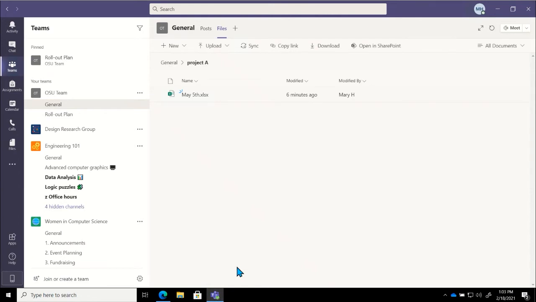Now, I know we had a question about Planner, so let's go ahead and take a look at that. We'll take a look at a little bit of a high level, but just so that y'all understand what it is. So if I come back into the top where we have that plus icon where I can go to add additional tabs, we will click on that.